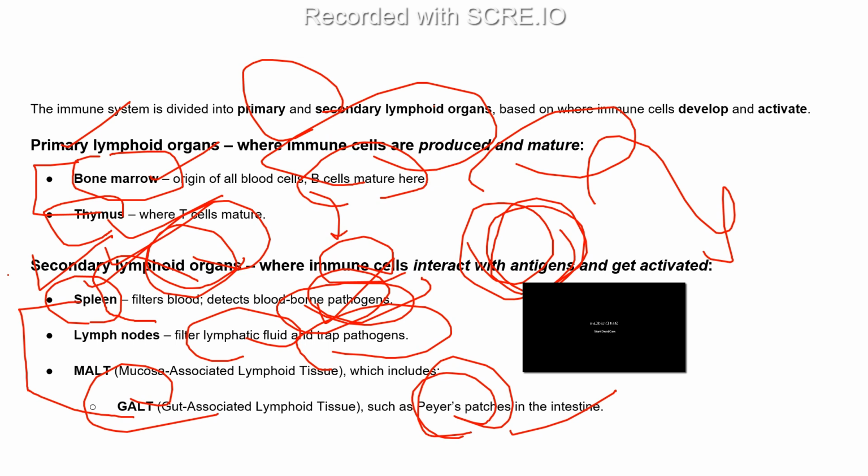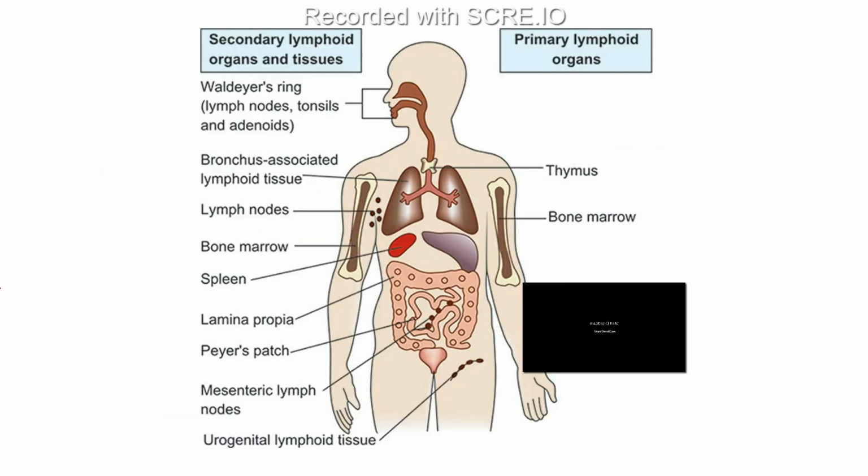But you can remember, it's easy only. So here we can see how it looks. This is the thymus, and this one is the bone marrow, which is present inside the bones. Inside the bone marrow, hematopoiesis happens, and B cell production also happens.